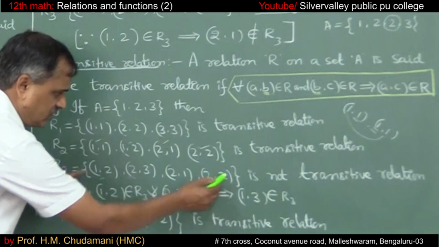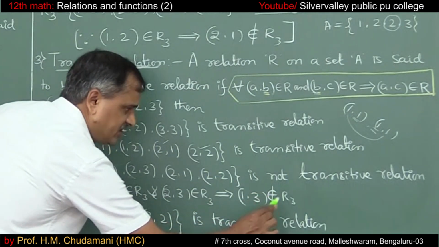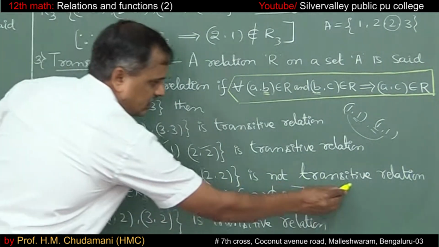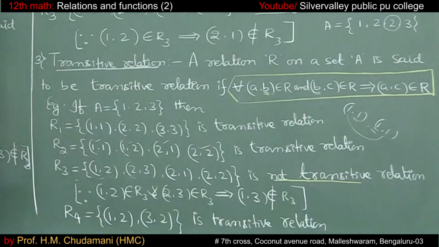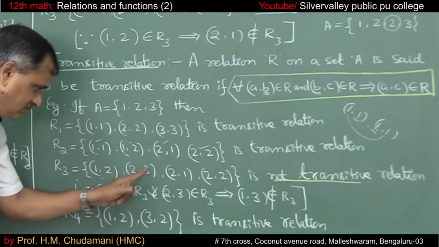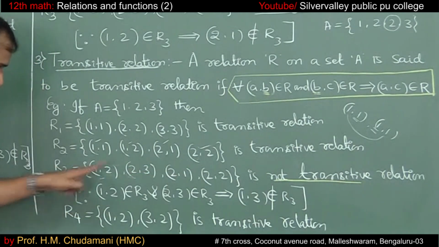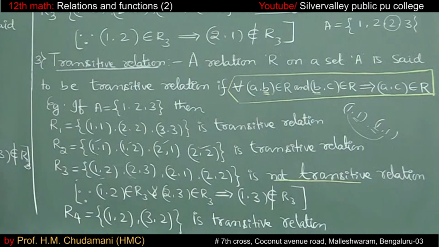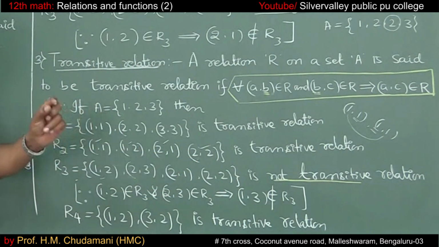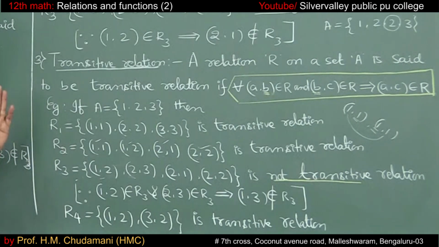This 1 comma 3 does not belong to the relation. That's why it is not transitive. 1 comma 2, 2 comma 3, but 1 comma 3 is not there in the relation R3. If any one element fails, no need to check the other elements. If it fails for even one element, that is not a transitive relation.